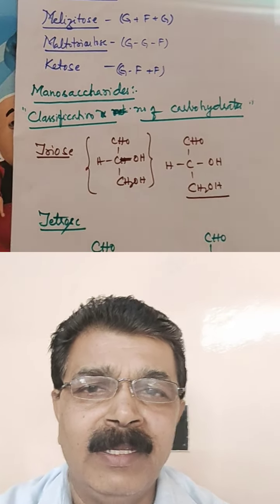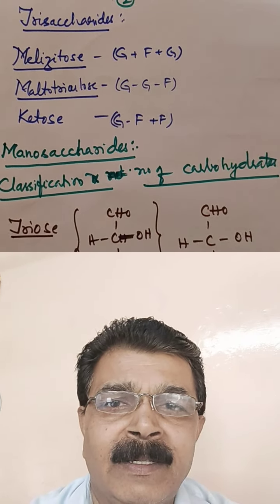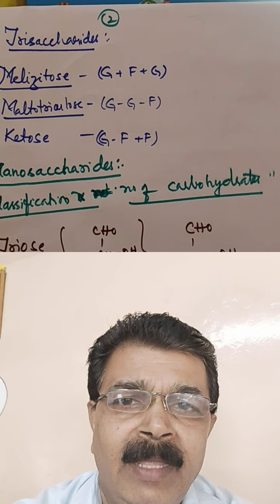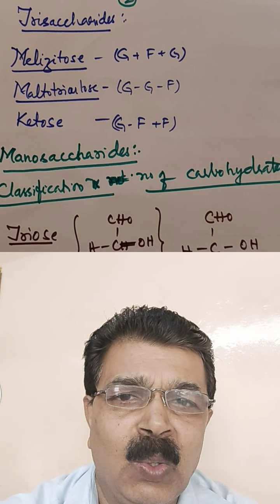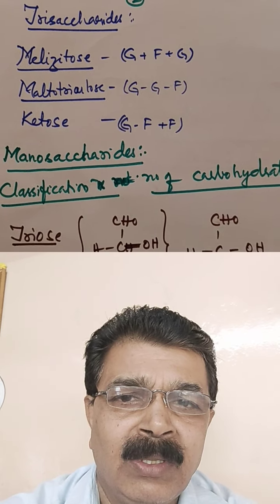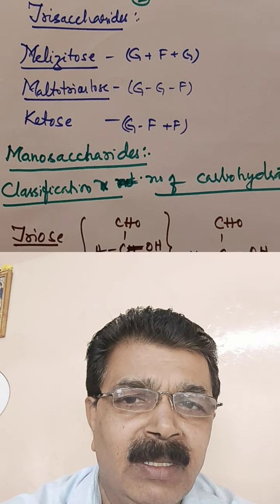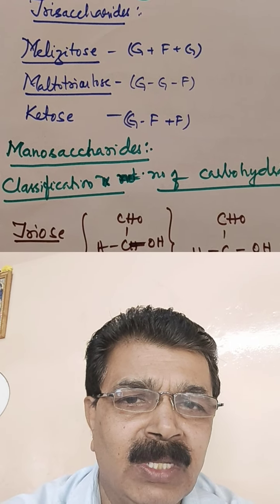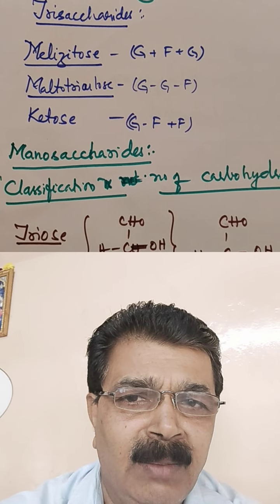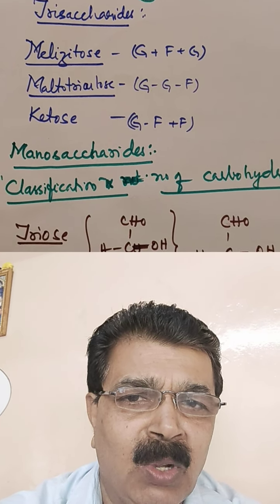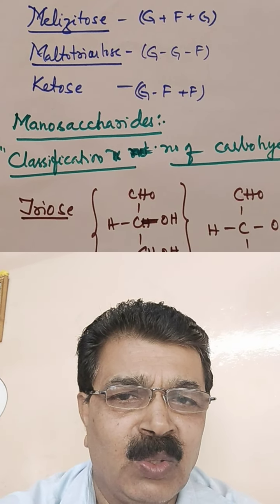Then we come to tetrasaccharides. Like the trisaccharides, they consist of sugar units, for example melezitose, maltotriose and kestose. Melezitose is made up of galactose, fructose and glucose, that is, glucose, fructose and glucose. Maltotriose is made up of galactose and fructose, and kestose is made up of galactose, fructose and fructose.